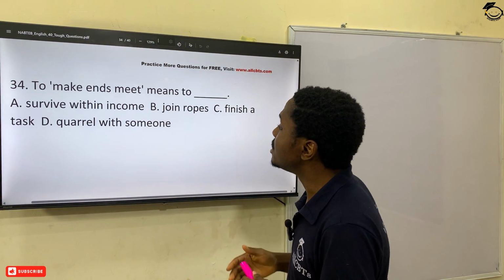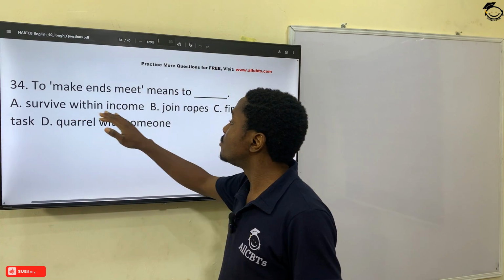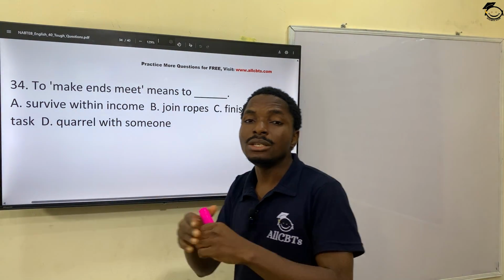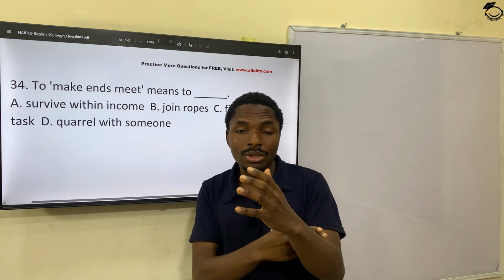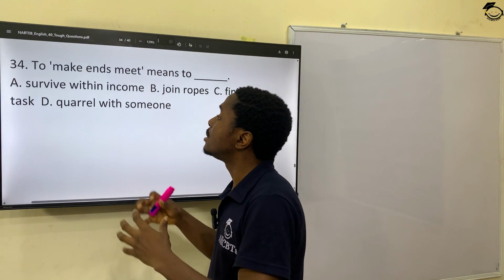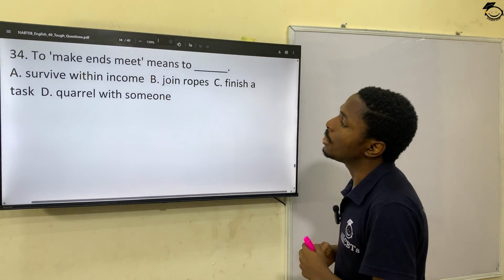34, to make ends meet, you must also have had this, it's a popular one. To make ends meet means to what? To survive within income, to survive within what you earn. Okay, to make ends meet is to survive within a particular level of income.